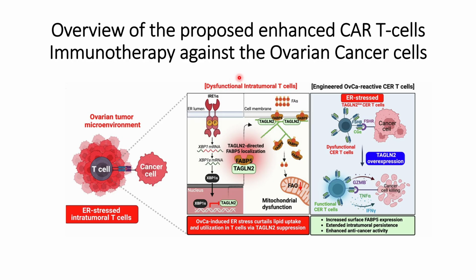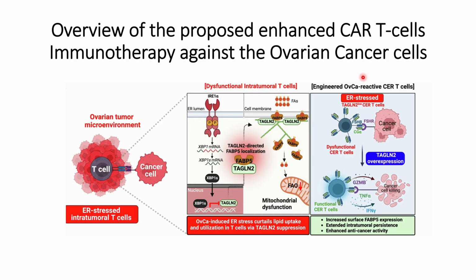However, in order to overcome this problem of low TAGLN2 expression, they engineered a new CAR T cell, which they named overactive CAR T cells, and this overactive CAR T cell has TAGLN2 expression.